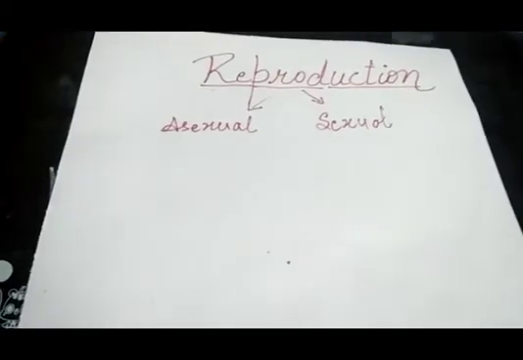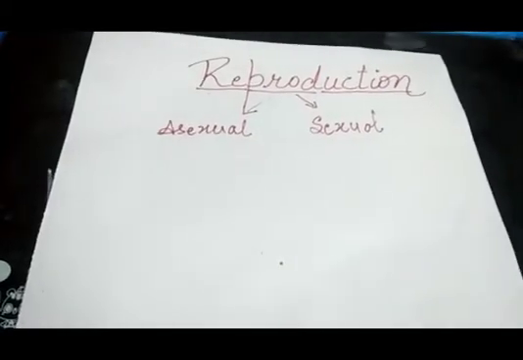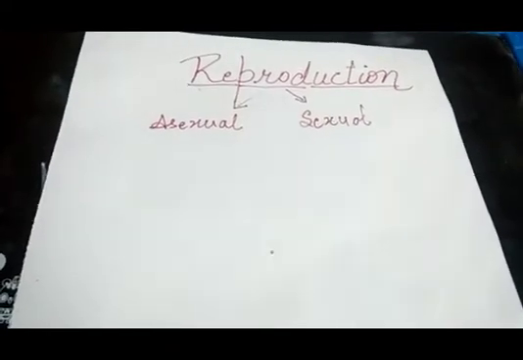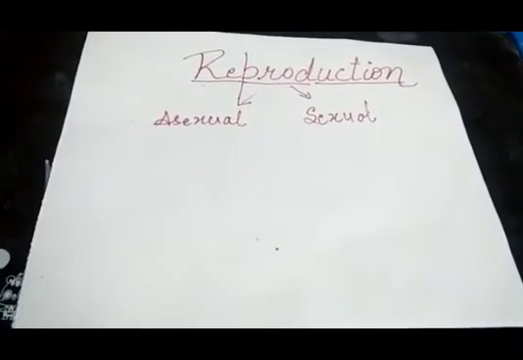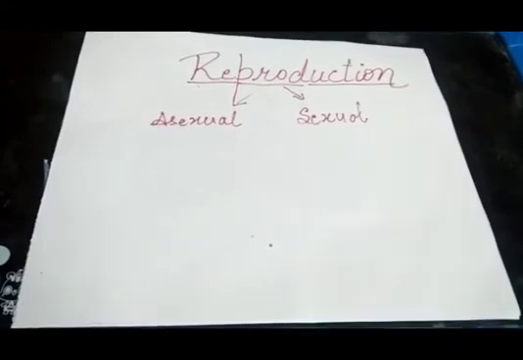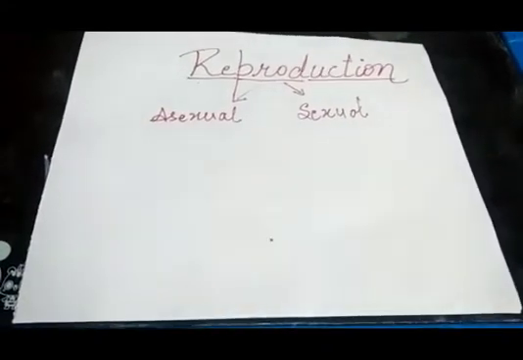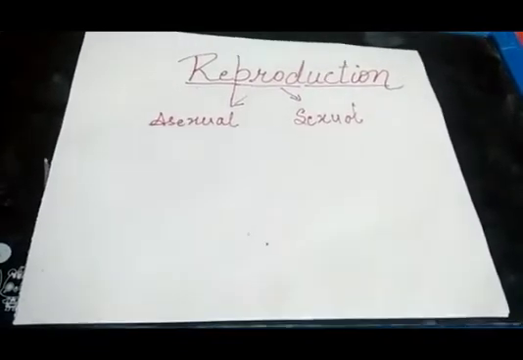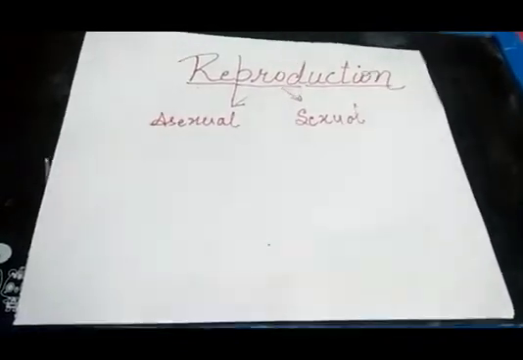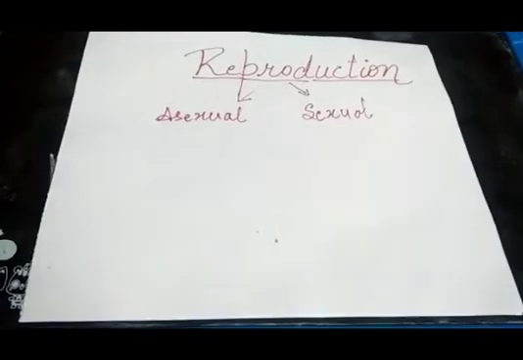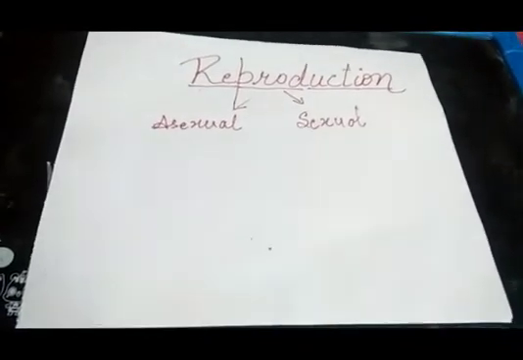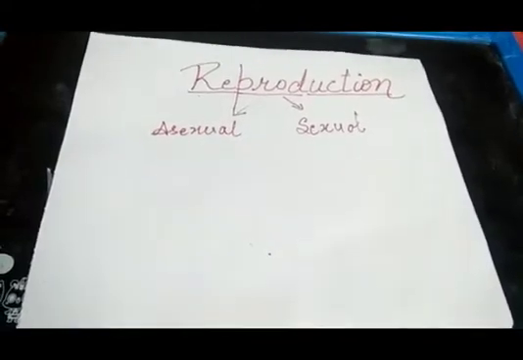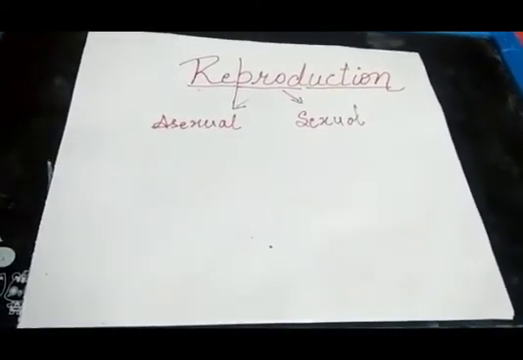In sexual mode of reproduction, two cells are involved, one from male and other from female, to form a zygote. That is, it involves two individuals. It mostly takes place in higher organisms. It is a complex process. Here, the offspring which are formed are not identical and variation occurs in them.